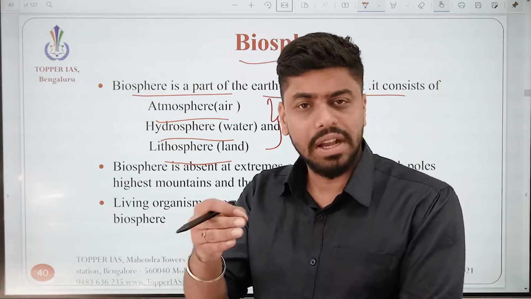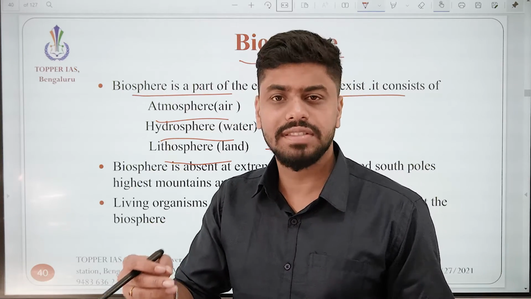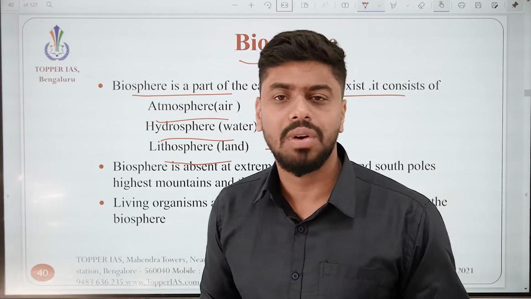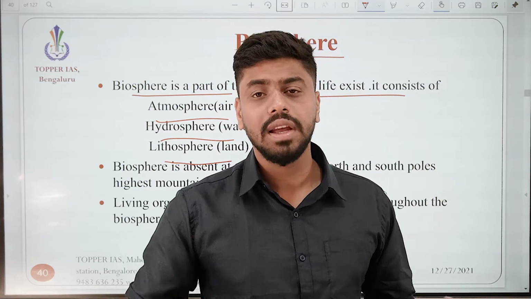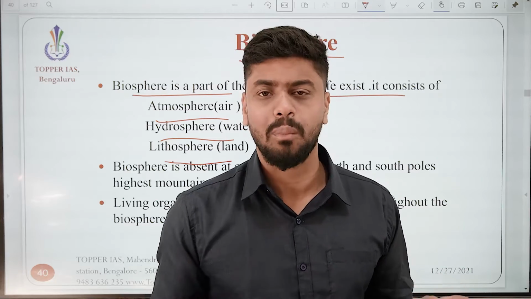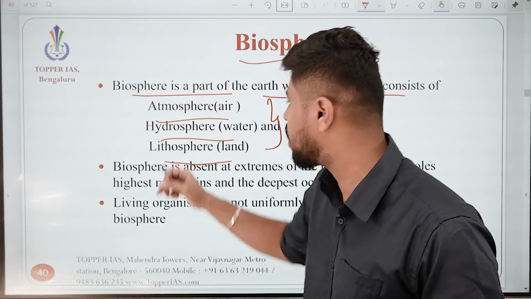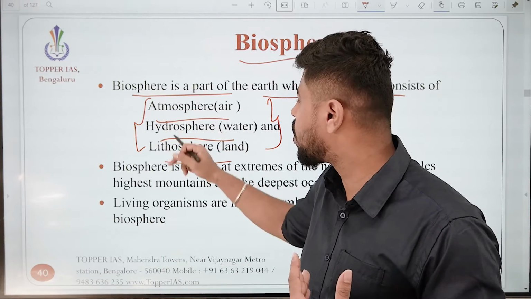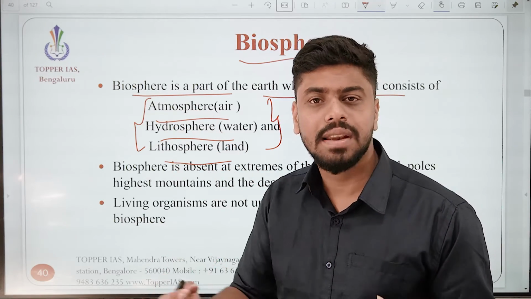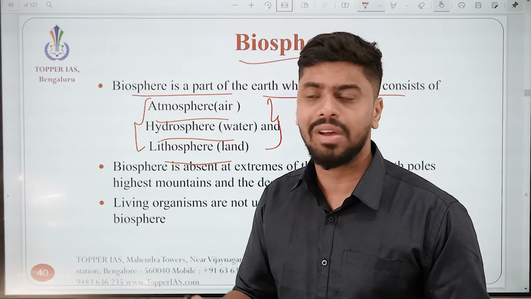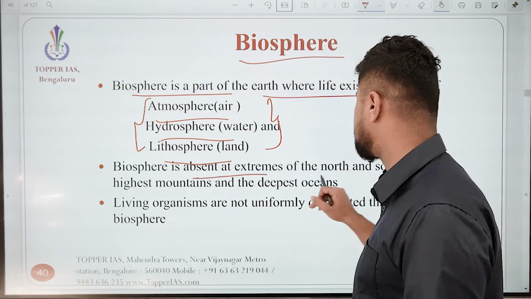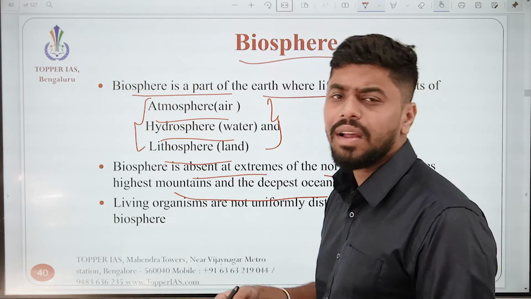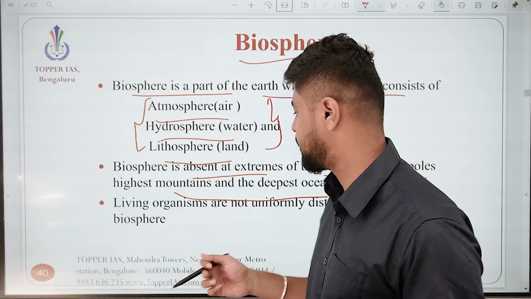Below the water there is land, which gives it some seagrass and everything, so that is essential. And inside the water also there is some amount of dissolved oxygen. I'm not saying that everything requires the same proportion. There might be varying proportions of the requirement from all of the three, but the underlying fact is that you need all of the three to make life, and this life on earth is what we call the biosphere. The biosphere is absent at the extreme north and south poles, the highest mountains and the deepest oceans. That is why we don't have a biosphere there.